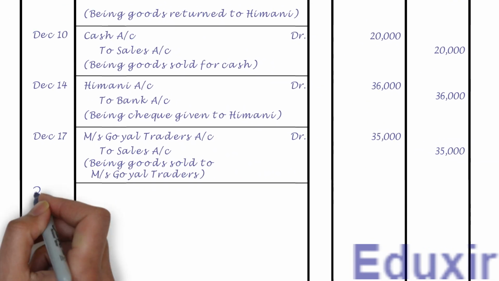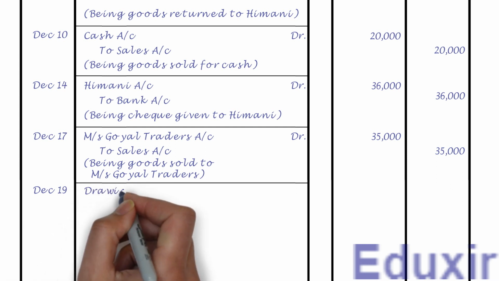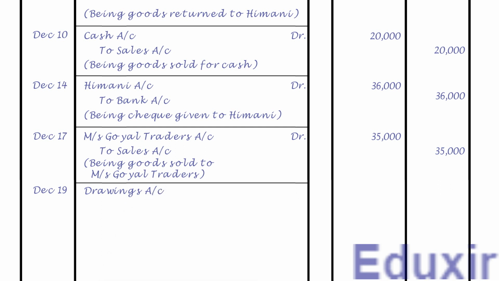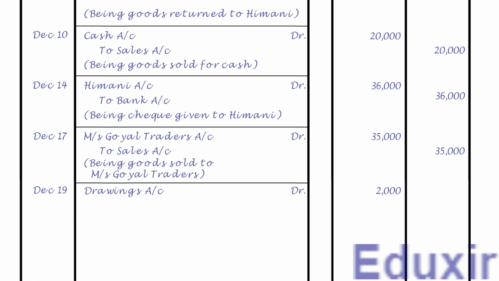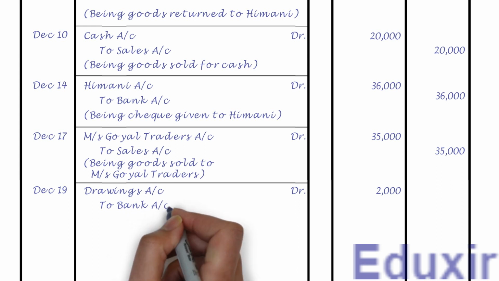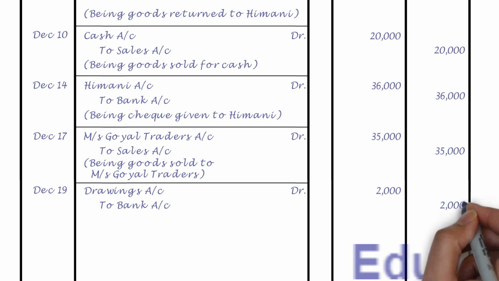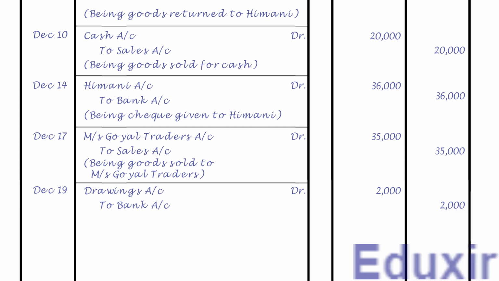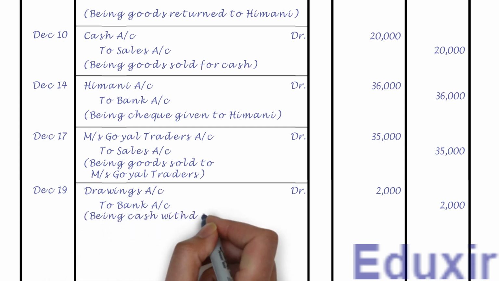Let us first record the date. Let us now record the drawings account as the debit entry. Let us also record the text DR to indicate that this is a debit entry. Let us also record the debit amount of 2000 rupees into the debit amount column. Leaving a margin, let us now record the bank account as the credit entry. Let us also record the credit amount of 2000 rupees into the credit amount column. Let us now record the narration or description of this transaction, that is, being cash withdrawn from bank for personal use.